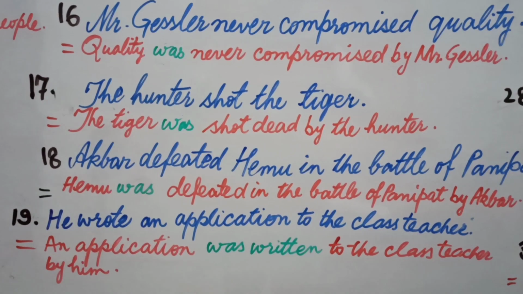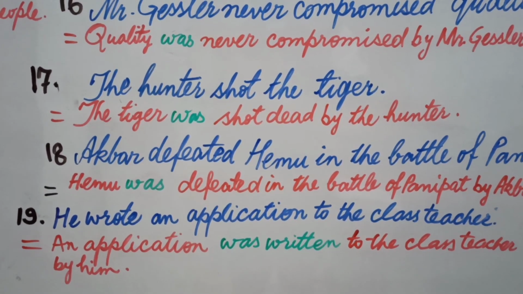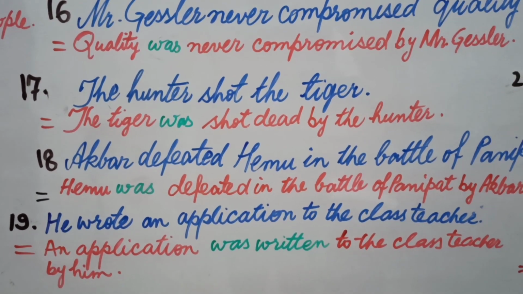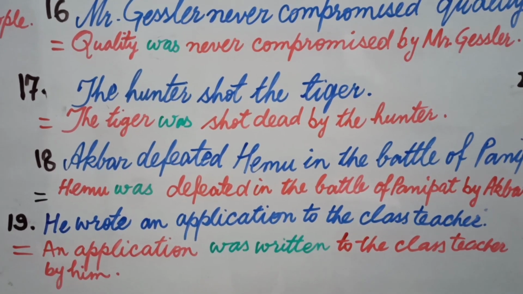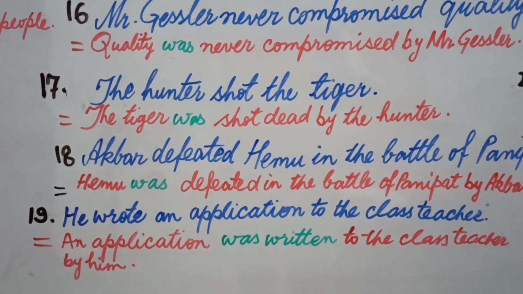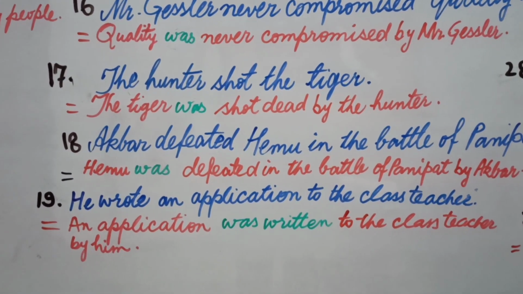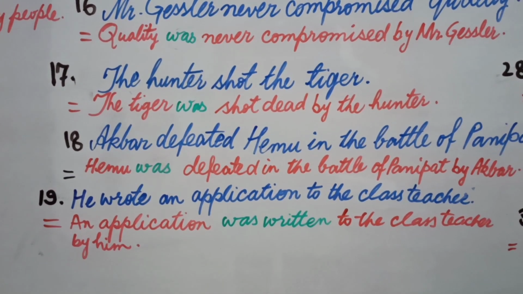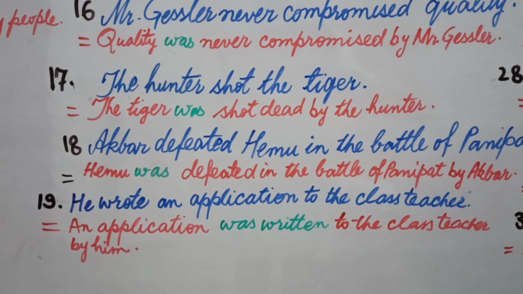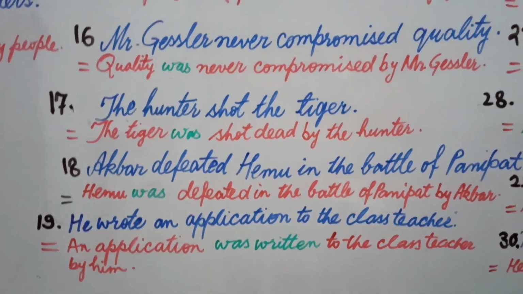indefinite, so you will use was or were as helping verb in passive voice, and this was or were will be written according to the word that you have used in the place of subject, that is an application. Application is singular, that's why we have used was here, and then the third form, then the rest of the sentence, and in the end by plus the subject of active voice in the objective case. Now the answer is: an application was written to the class teacher by him.